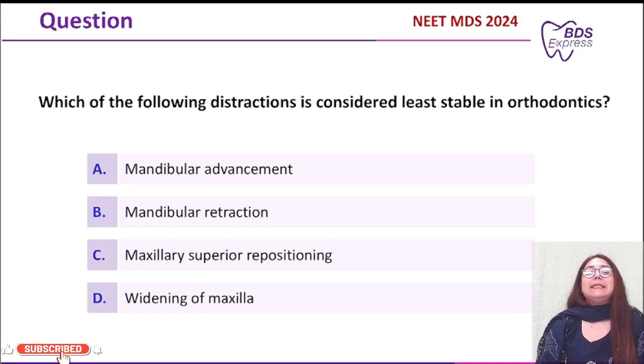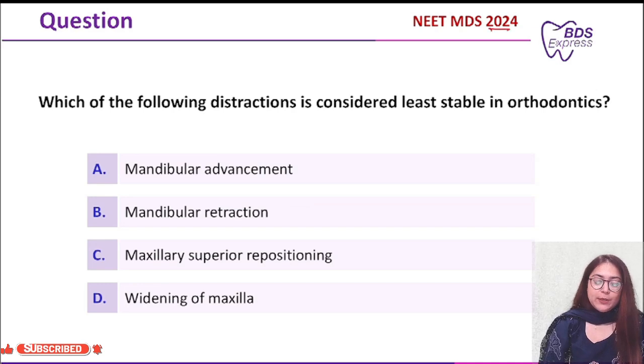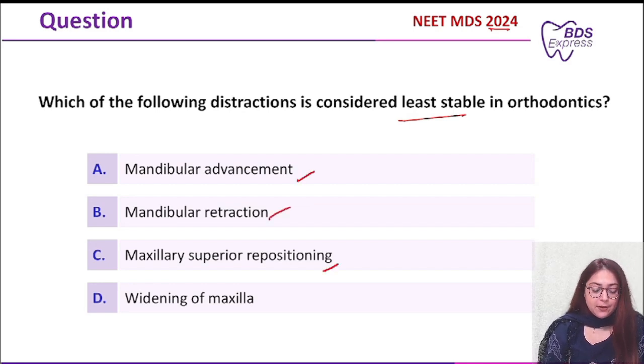In today's class, we'll be seeing this ortho question. This question was asked in the year 2024. The question says: which of the following distraction is considered least stable in orthodontics? Options given were mandibular advancement, mandibular retraction, maxillary superior repositioning, and widening of the maxilla.